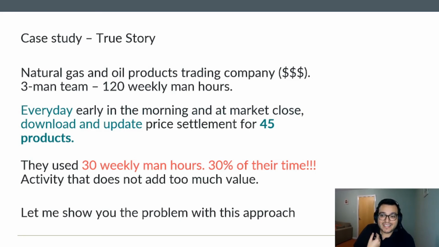For this, they used about 30 weekly man hours. These were very good traders, very good analysts, and that's why they can even do this quickly in 30 weekly man hours. But just look, 30% of their time was actually just munging data, having to go to data, make these tables, and it's an activity that does not add too much value. Let me show you what this approach looked like, the way they did it before.